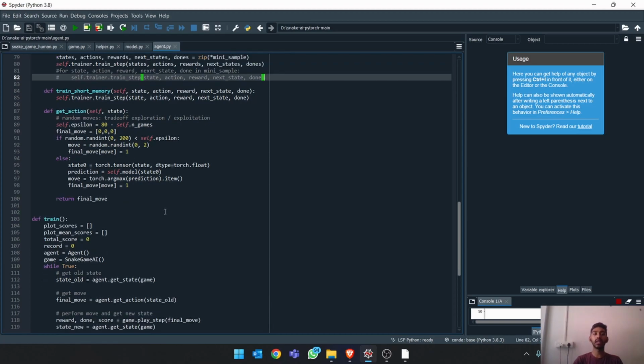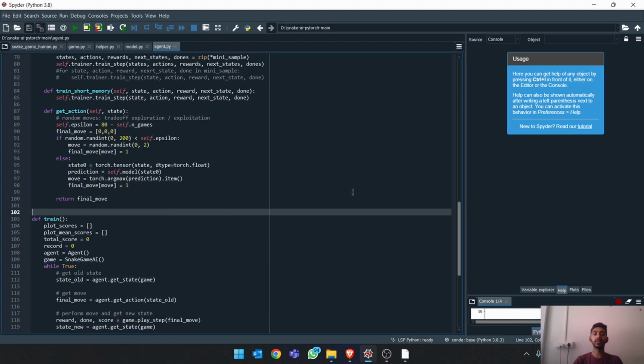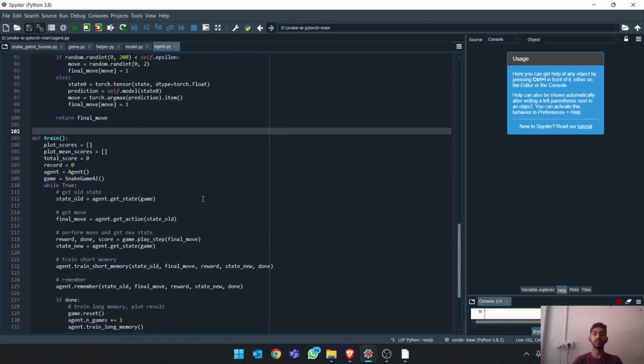Next we have the get action. Get action basically gives us the random moves. That is the trade-off of exploration versus exploitation. This is the value for the random move. So this function is calculated in the get action.